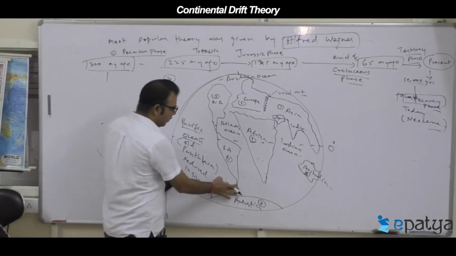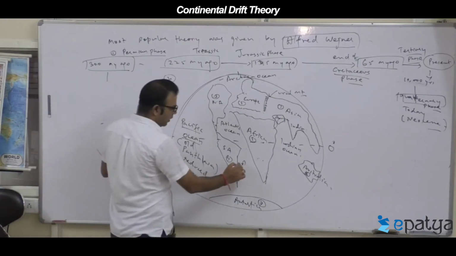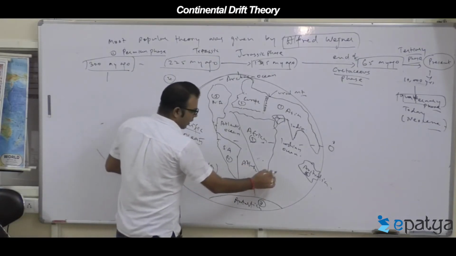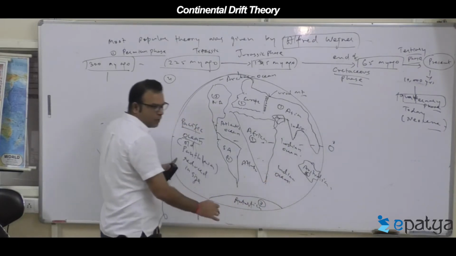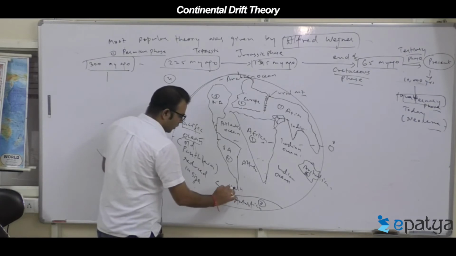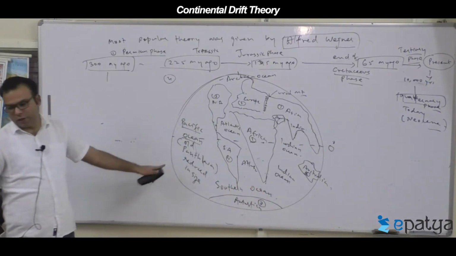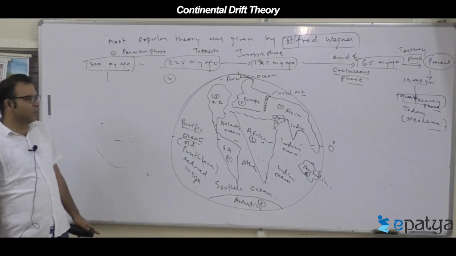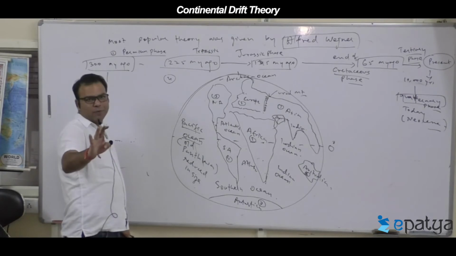So these three oceans are all connected. Even the Pacific is connected with the Atlantic and the Indian Ocean. All are connected near the Antarctica. This is called the Southern Ocean. Which ocean? Southern Ocean. Now, if you count the oceans, four are newly formed oceans.